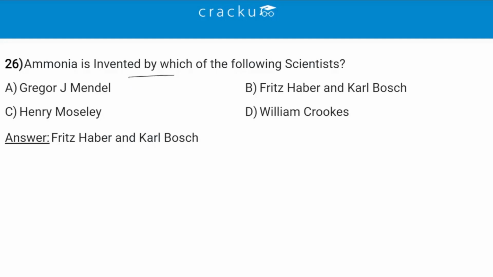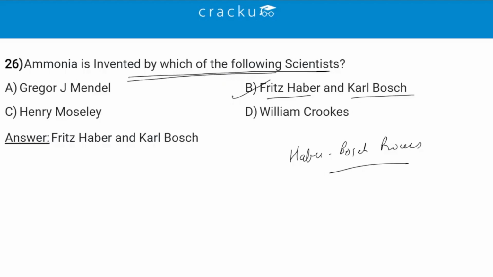Ammonia is invented by which of the following scientists? So it was invented by Fritz Haber and Carl Bosch. So option B is the correct answer. Fritz Haber and Carl Bosch developed the Haber-Bosch process. It enabled large-scale industrial synthesis of ammonia from nitrogen and hydrogen. So it revolutionized fertilizer production and modern agriculture worldwide. So Fritz Haber and Carl Bosch is the correct answer.